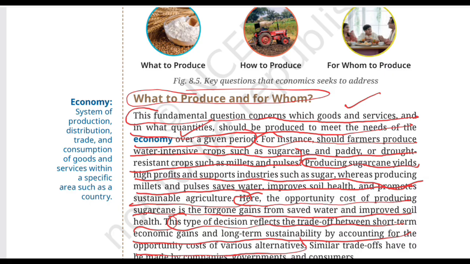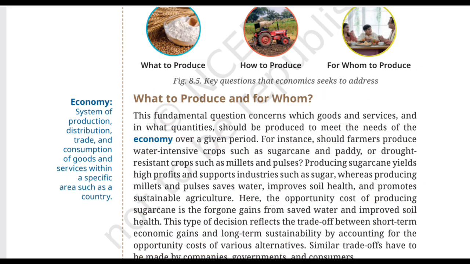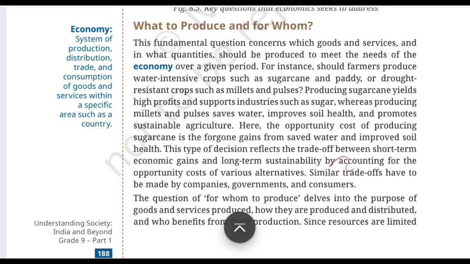So, now we are looking at short term versus long term benefits. Sugarcane may provide an attractive economic return, but the alternative may offer benefits such as water conservation and soil health. So, the decision maker has to think, what do I gain today? And what might I give up for the future? That's a trade off. And this idea isn't limited to the farmers, it is associated with each and every one of us. So similar trade-offs have to be made by companies, government, as well as consumers. As I told you, this type of decision isn't just limited to the farmer, it is associated with a company, a government, and even a consumer also.